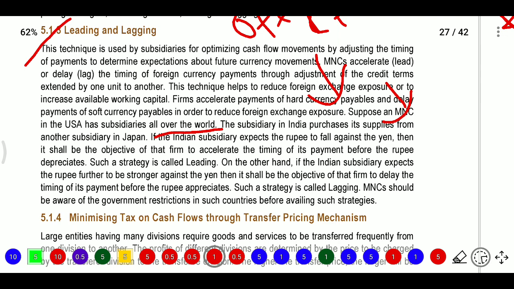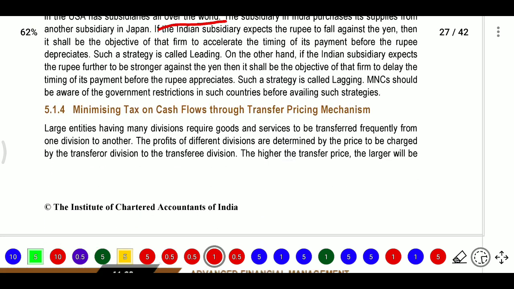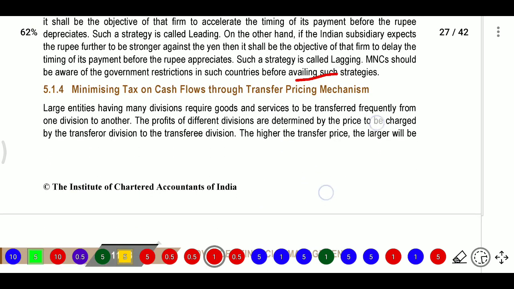On the other hand, if the Indian subsidiary expects the rupee to be stronger against the yen, then it shall be the objective of the firm to delay the timing of the payment. So the rupee may depreciate or appreciate, but we are assuming one while the other is happening. We are not yet updating as per the market terms; that is lagging. An MNC should be aware of government restrictions in such countries before adopting such strategies.